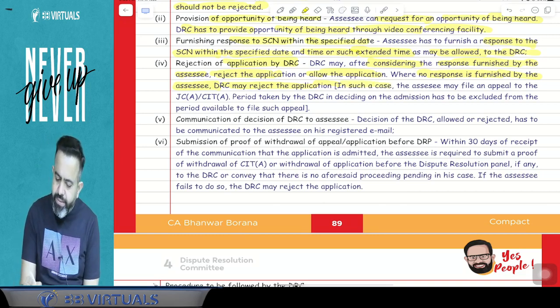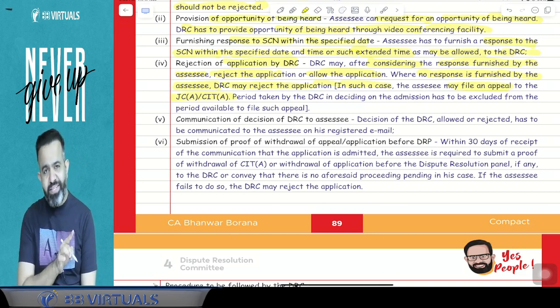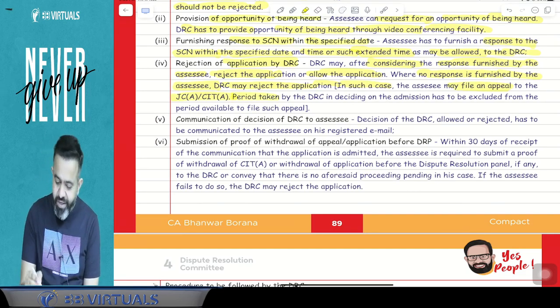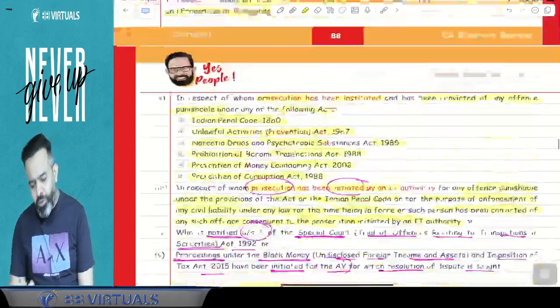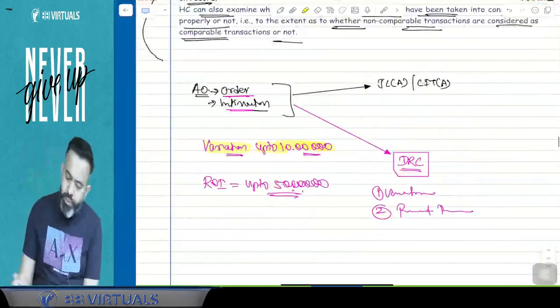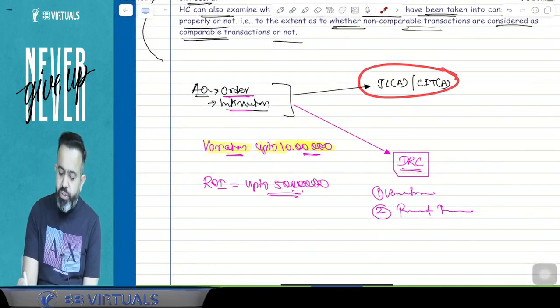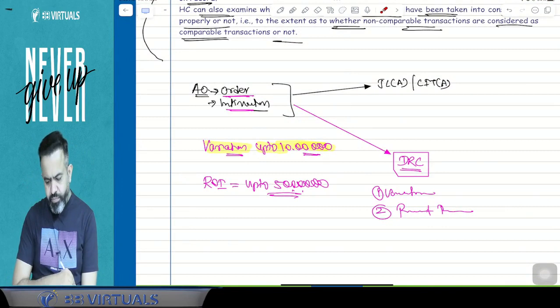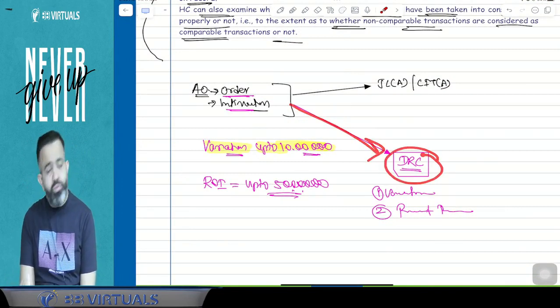Now guys, in such a case, the assessee may file an appeal to the Joint Commissioner (Appeals) or CIT (Appeals). And whatever time was taken by the DRC in deciding the admission has to be excluded from the period available to file such appeal, because in the first line only I told you, either you can file the appeal to the Joint Commissioner (Appeals) or CIT (Appeals). Suppose you have filed the application to the DRC.